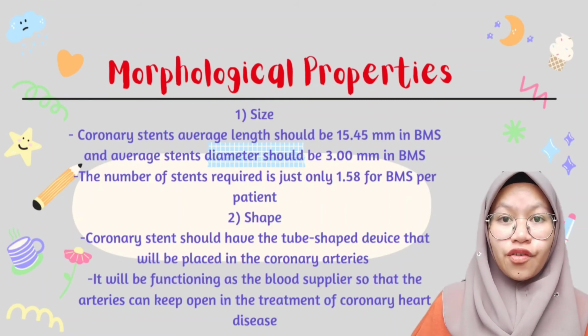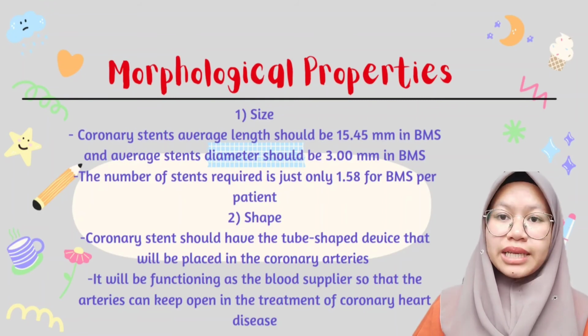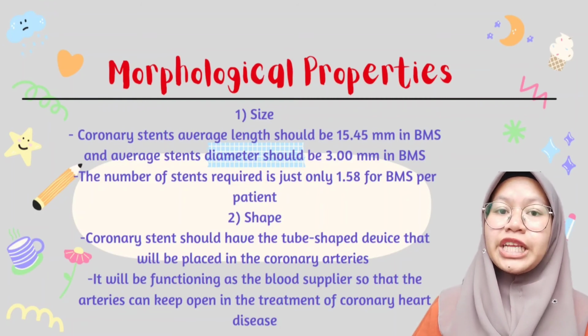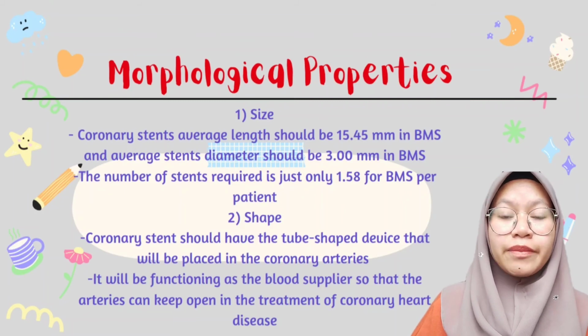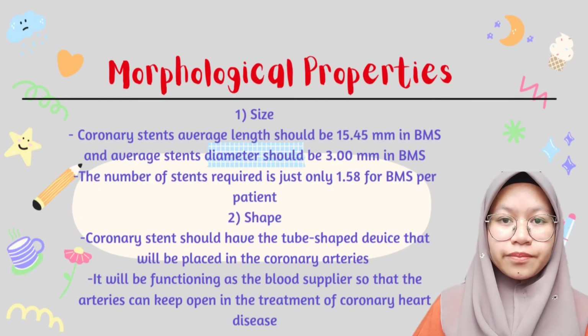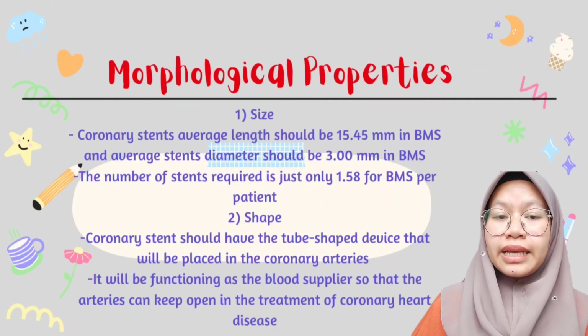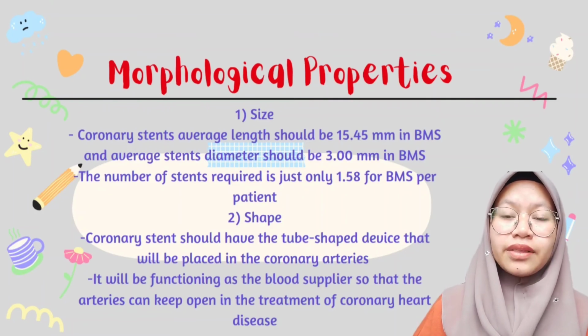For the morphological properties, the first is size. The coronary stent's length should be 15.45 mm in BMS, and the stent's diameter should be 3 mm in BMS. The number of stents required is only 1.58 for BMS per patient. Second is the shape of the coronary stent. The coronary stent should be a tube-shaped device that will be placed in the coronary arteries. It will function to keep the arteries open in the treatment of coronary heart disease.